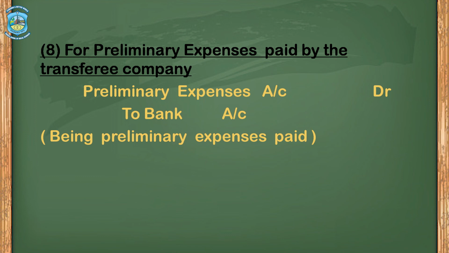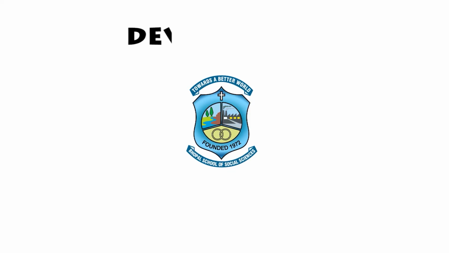So today we have discussed the journal entries in the books of selling company, journal entries in the books of purchasing company. Now, journal entries in the books of purchasing companies were discussed under two heads, that is in the nature of merger, in the nature of purchase. In our next lecture, we would take up a question and try to solve the question on the basis of this journal entry.